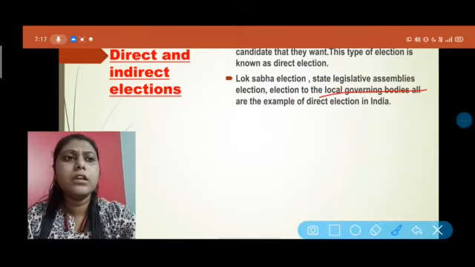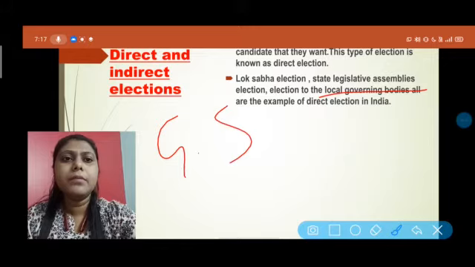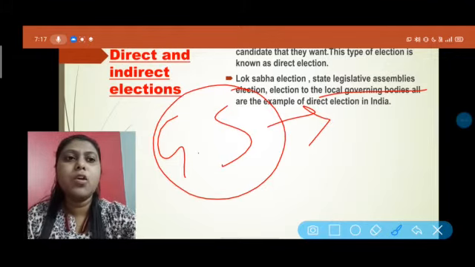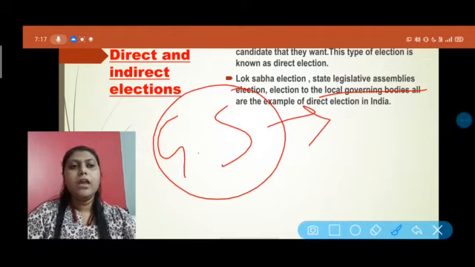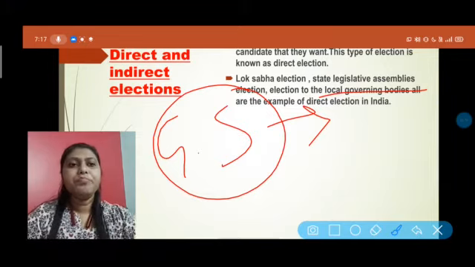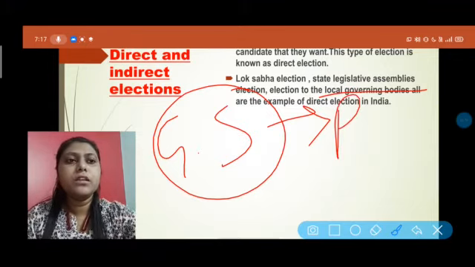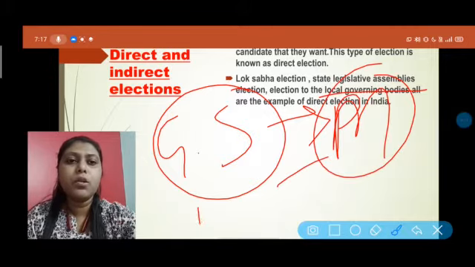Now what are the local government bodies? Like in the Gram Sabha, you know that we directly choose our panchayat and the Gram Sabha's members, right? We also choose in the municipality areas our ward councillor. Now what is a ward councillor?